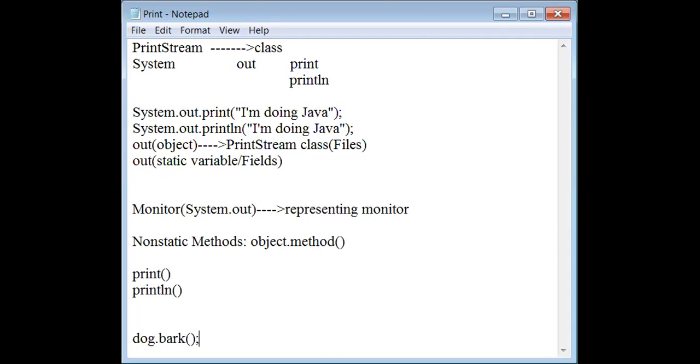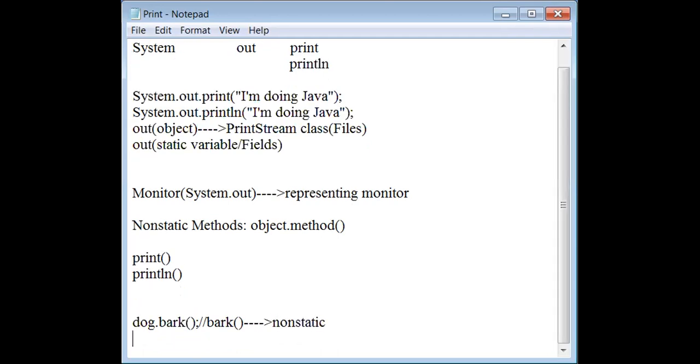I invoked it like that because bark is a non-static method. Yesterday I went with one example. Bark is non-static, exactly, perfect. It is a non-static one. Now, on the same day, yesterday itself, I have given another example.